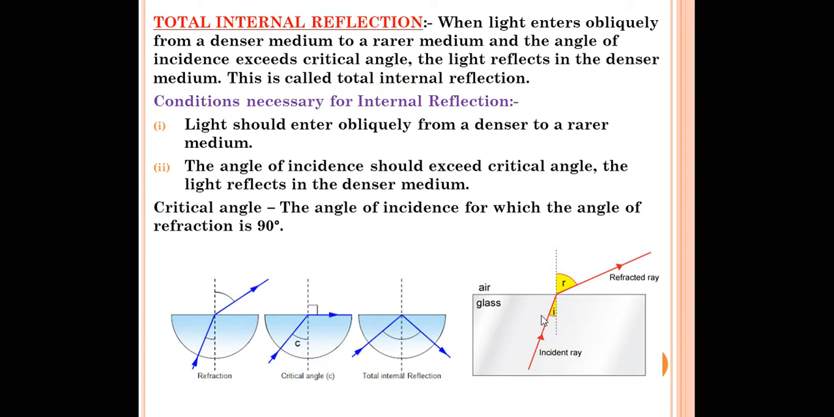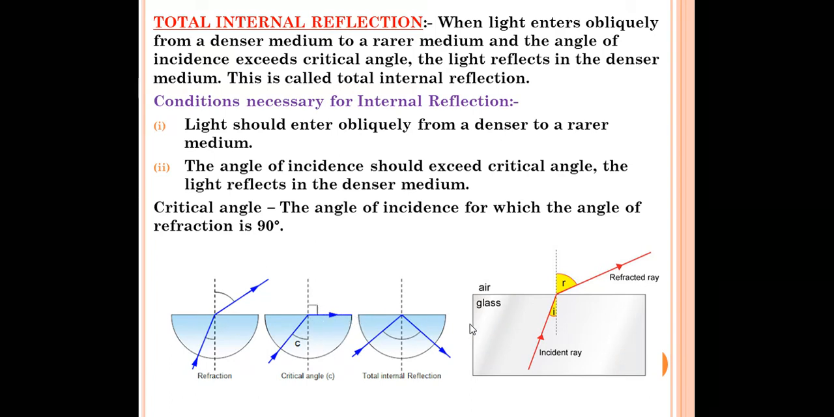When the light ray goes from the denser medium to the rarer medium, what will happen? The light ray will move away from the normal, right? This is the refracted ray. It is called the angle of refraction. It will move away from the normal. If we increase the angle of incidence, one point will come when the angle of refraction will become 90 degrees.